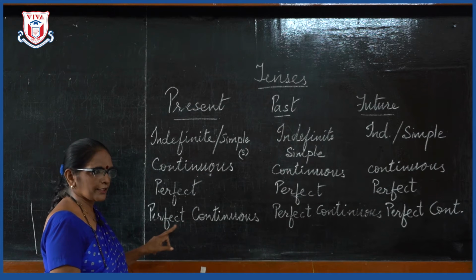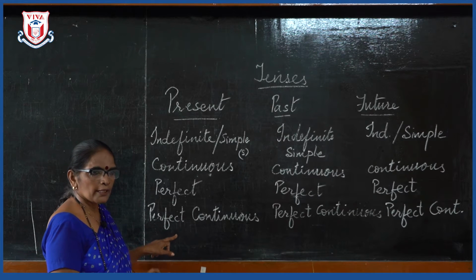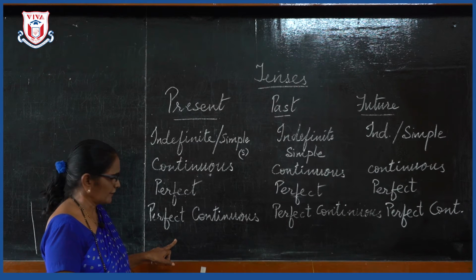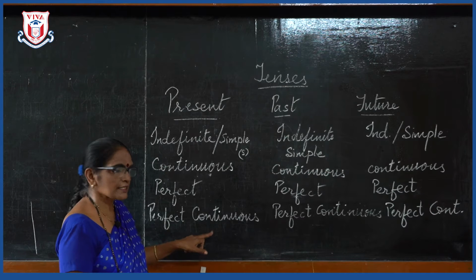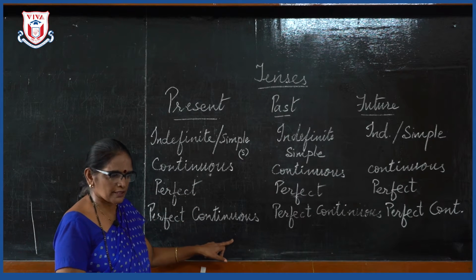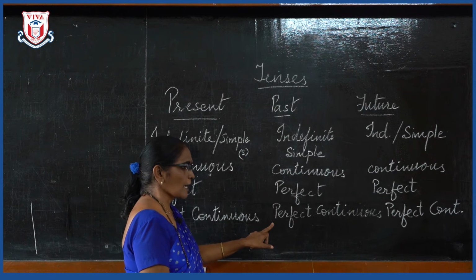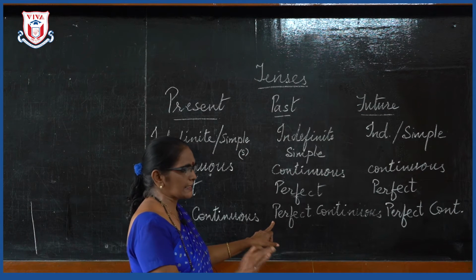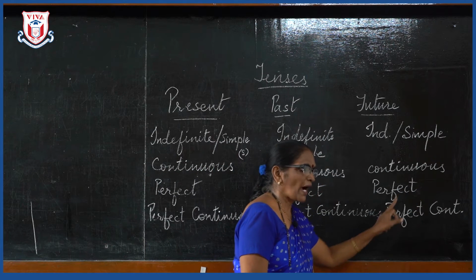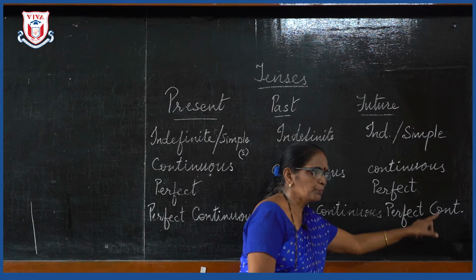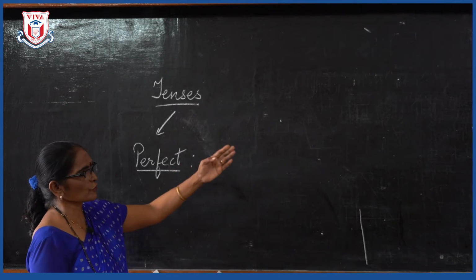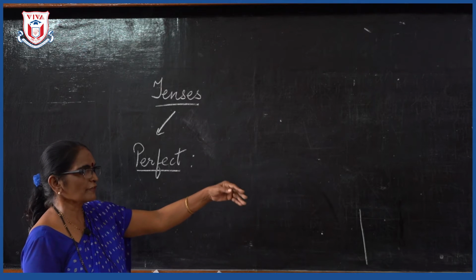Now the last one is the same sentence in the perfect continuous tense. Now in the perfect continuous tense, you will use the perfect tense word. Which is the perfect tense word? Has, have and had. So perfect continuous means Payal has been eating vegetables. Now past tense, Payal had been eating vegetables. Now future perfect continuous tense, Payal will have been eating vegetables. Okay, it is very easy for us to remember these present, past and future tense.